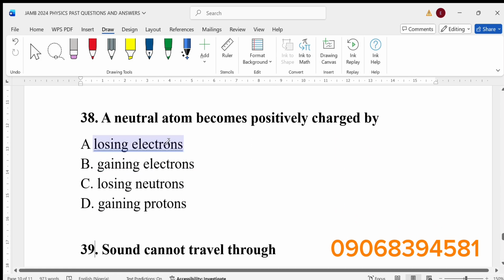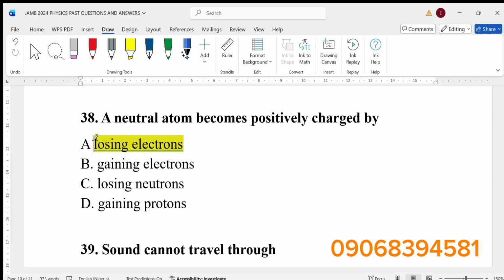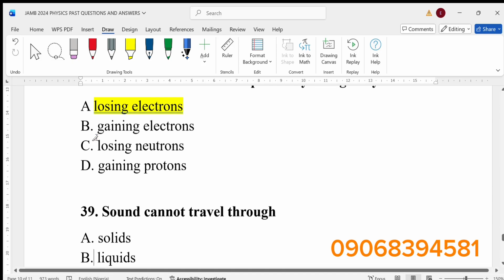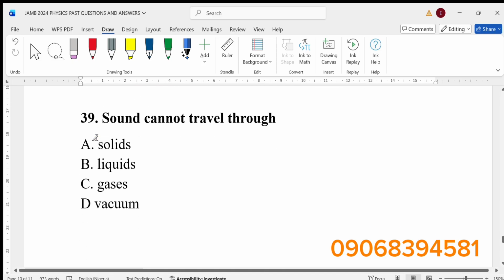Number 38, a neutral atom becomes positively charged by dash. So if an atom is neutral, it becomes positively charged by dash. Losing electrons becomes the answer. If an atom loses electrons, it will be positively charged, like the metals. Metals, they ionize by losing electrons. That's the answer. 39, second to the last question. Sound cannot travel through dash. Sound cannot travel through vacuum.